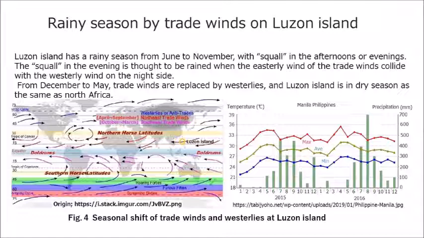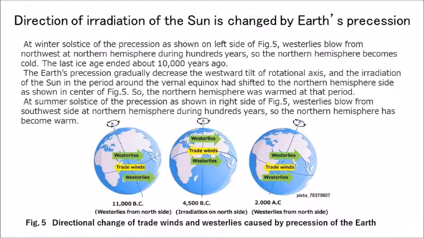From December to May, trade winds are replaced by westerlies, and Luzon Island is in dry season, the same as North Africa. At the winter solstice of the precession, as shown on the left side of Fig. 5, westerlies blow from the northwest in the northern hemisphere for hundreds of years, so the northern hemisphere becomes cold. The last ice age ended about 10,000 years ago.